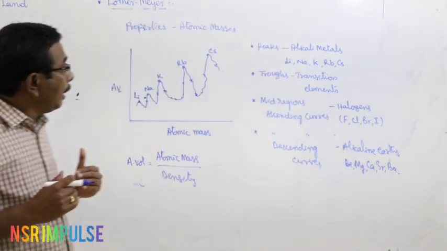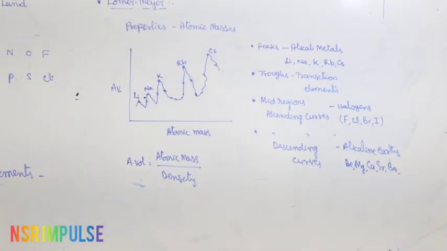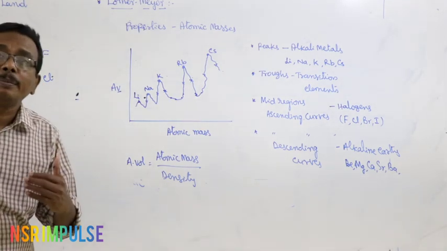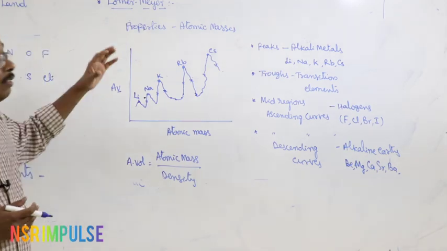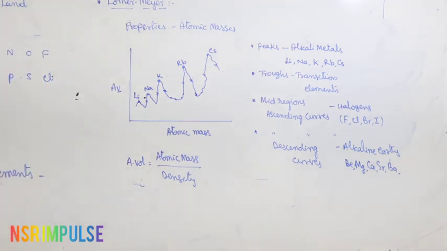Then a major contribution was given towards the construction of the periodic table. A major contribution was given by Mendeleev towards the development of chemistry. What is that? That is nothing but the construction of the periodic table, Mendeleev's periodic table.